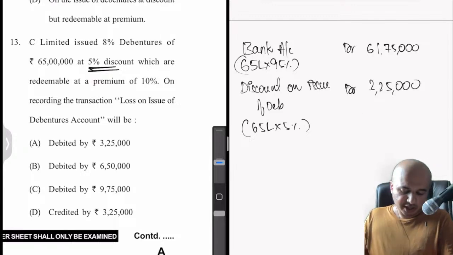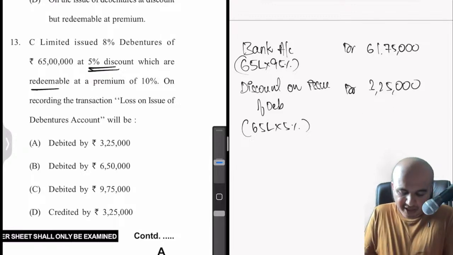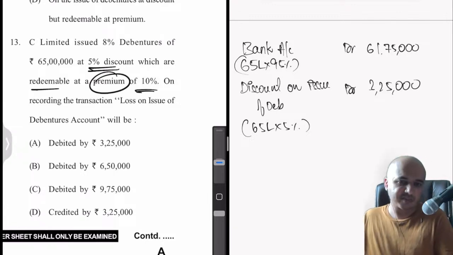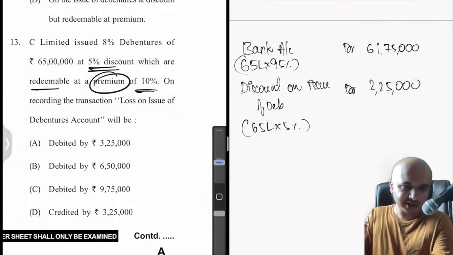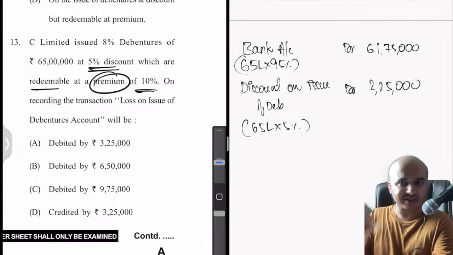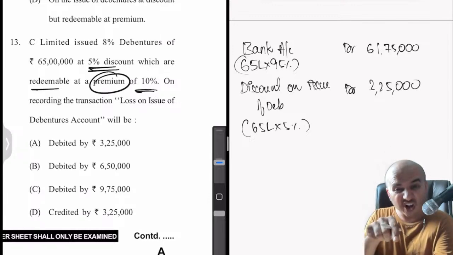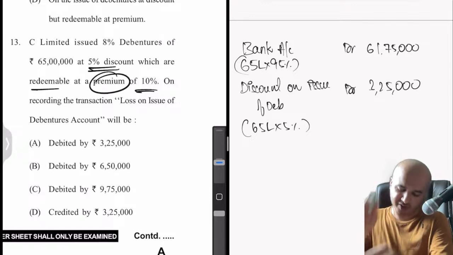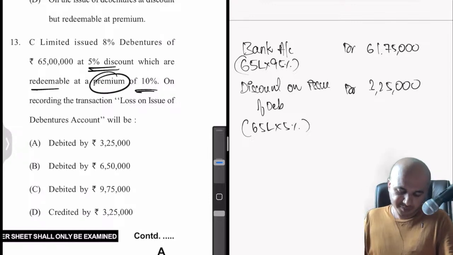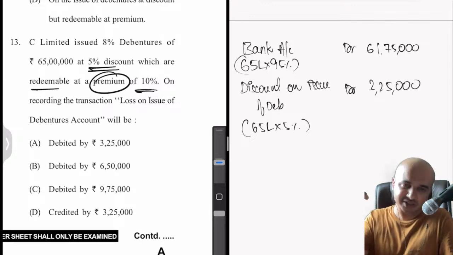Then further they say which are redeemable at a premium of 10%. That means while returning the money to the debenture holders, we will be paying extra 10%. If it is 100 rupee debenture, we will be paying 110 rupees. So that is a loss. That is the actual loss which we are facing. So now that loss will be on the face value. How much is the face value here? Face value is 65 lakhs. 65 lakhs into 10%, 6,50,000.